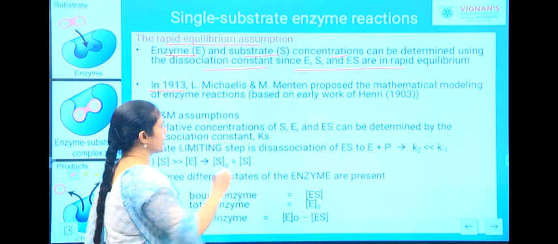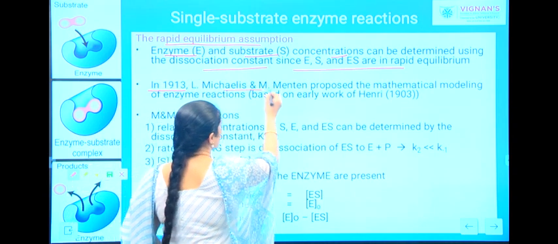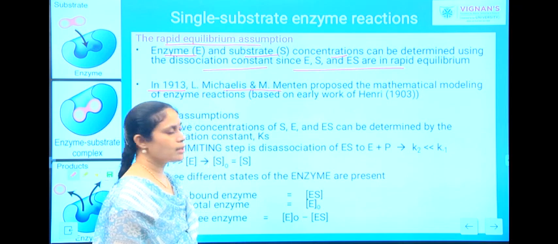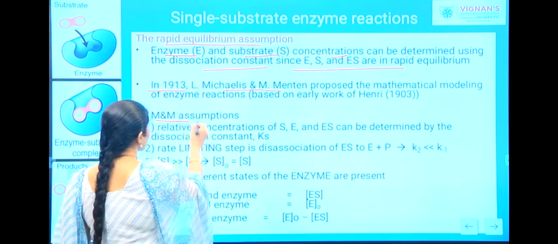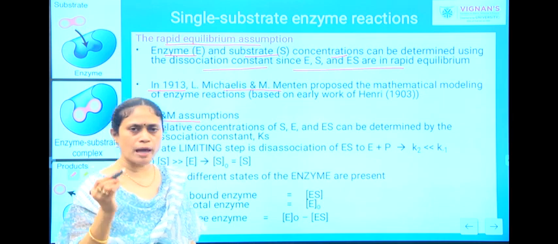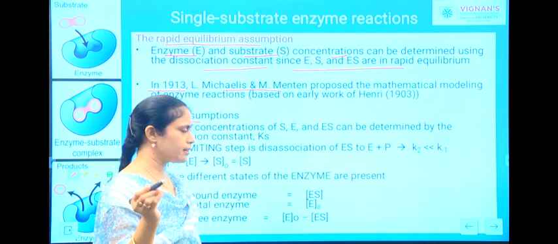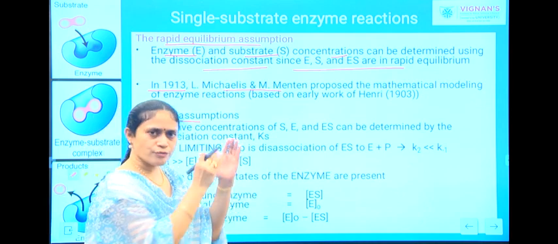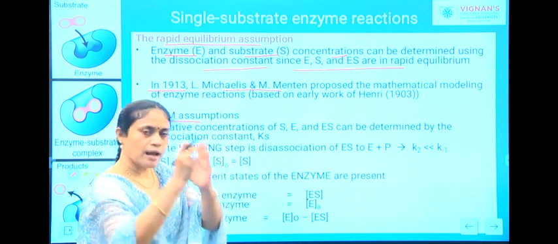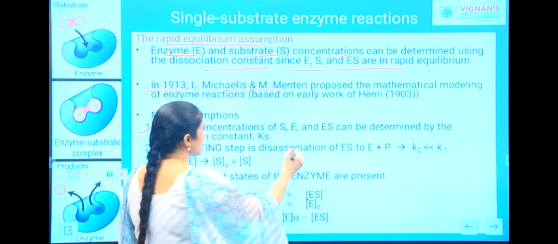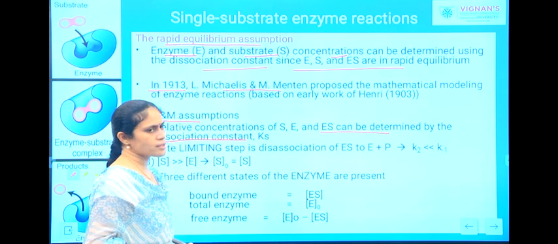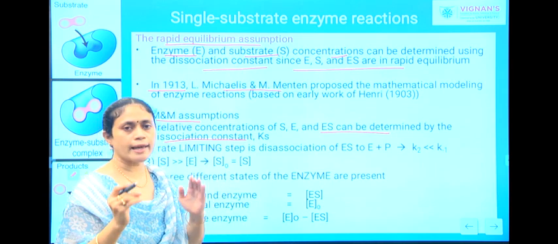In 1913, Michaelis and Menten proposed a mathematical model for this enzyme kinetics. And what are their assumptions? So according to MM, that is nothing but Michaelis-Menten, the first assumption is that the relative concentration of substrate, enzyme and enzyme substrate complex can be determined by the dissociation constant, which we are denoting as Ks.